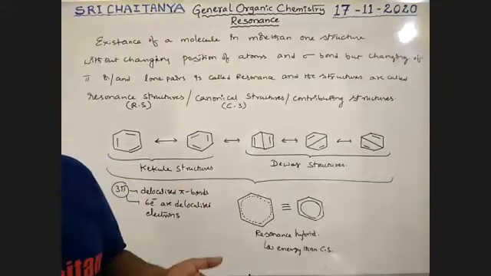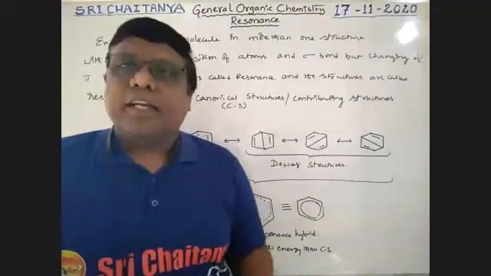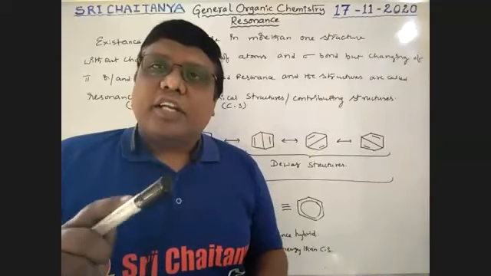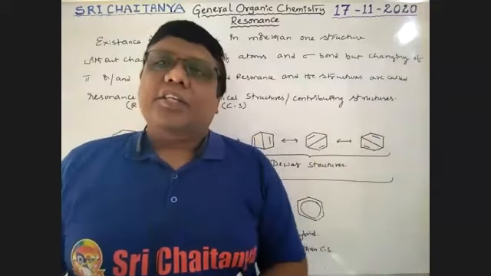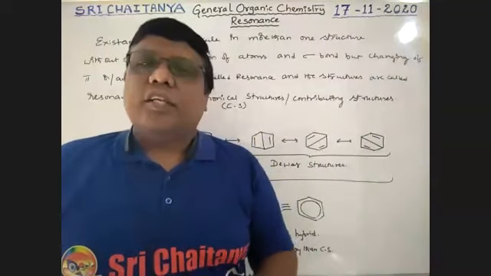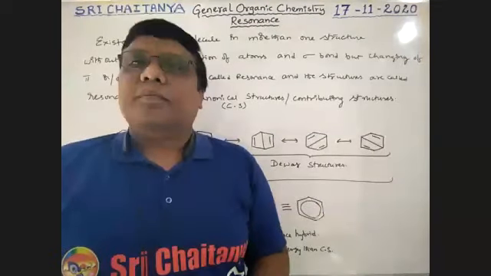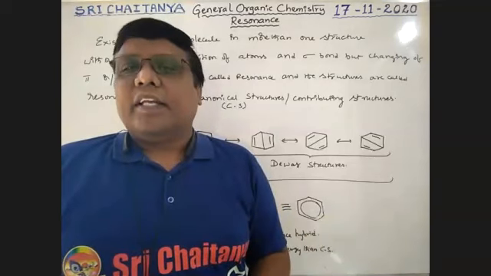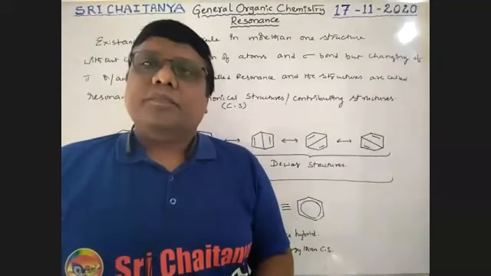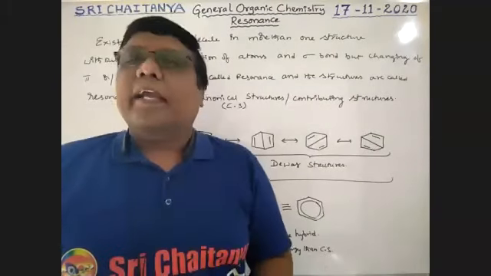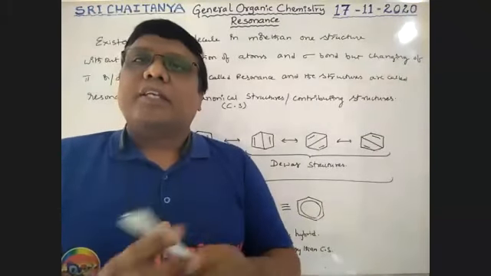During resonance, a molecule loses energy. That energy is called resonance energy. So resonance energy is nothing but released energy, and released energy is always exothermic. That is why delta H is always negative: lower energy minus higher energy.